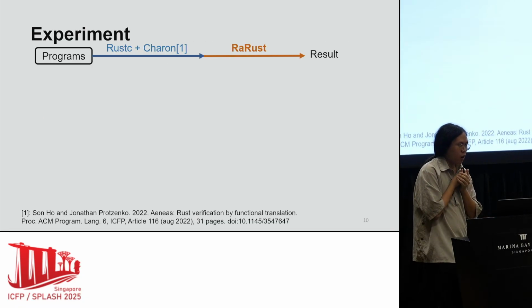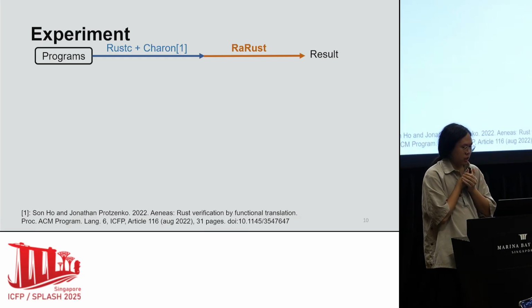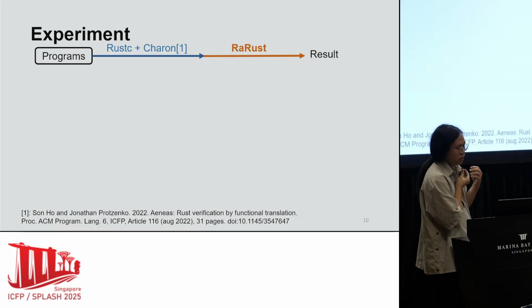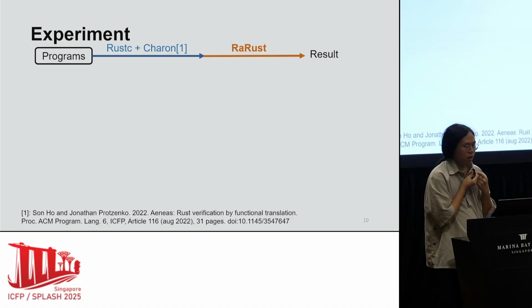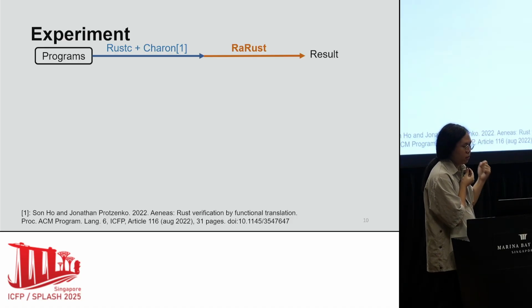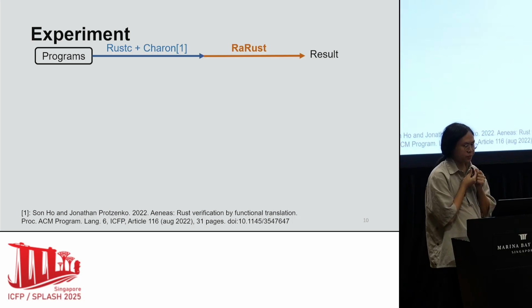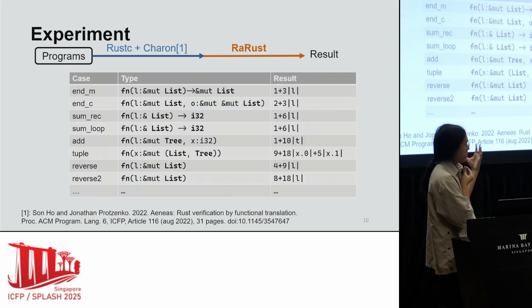To evaluate our methods, we set up an experiment. We have implemented a prototype resource analyzer named RaRust, based on the rustc compiler and a front-end plugin. Here we present several cases.